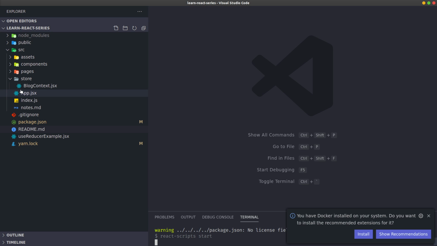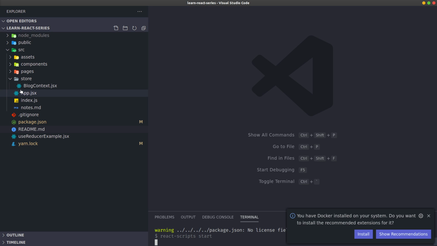Since we're using a functional based component, I think I'll just copy the top part. I'll explain everything. Okay, good. I'll copy this top part.